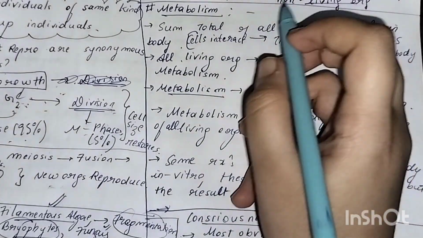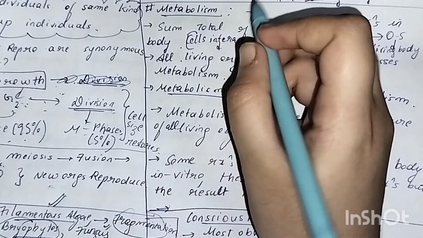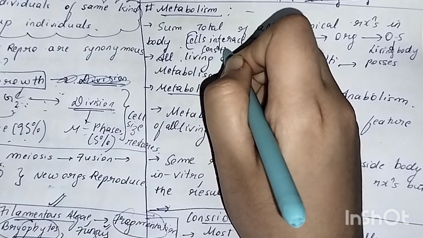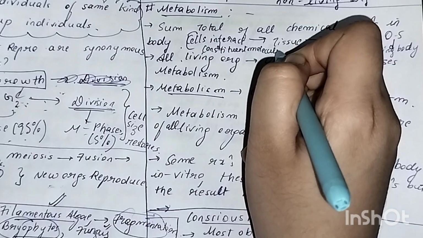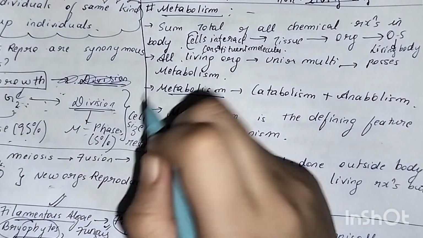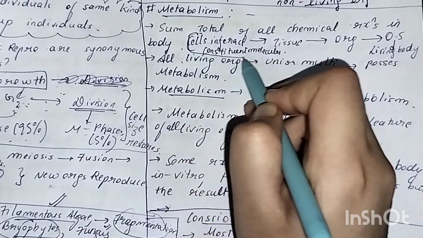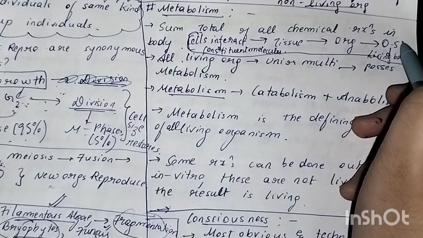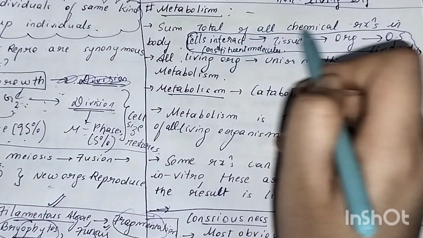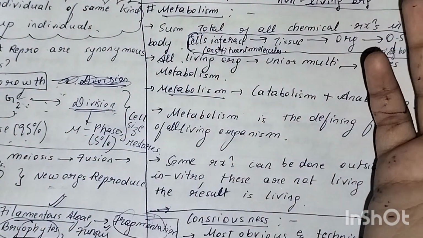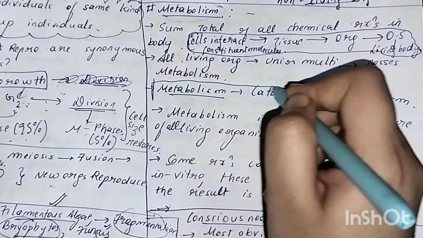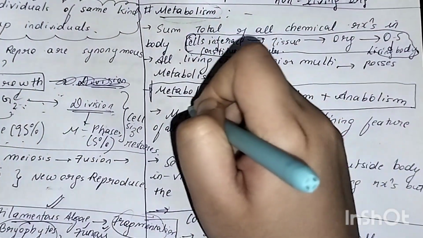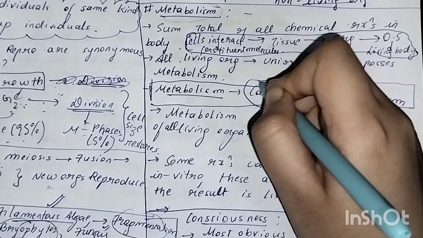And the cell's property is defined due to its constituent molecules. If you see, in all levels interaction is necessary for the organism to survive. So that is why all the chemical reactions that are happening, that are responsible for living, are called metabolism. Now metabolism may include both catabolism and anabolism. What is catabolism? Catabolism means breakdown.